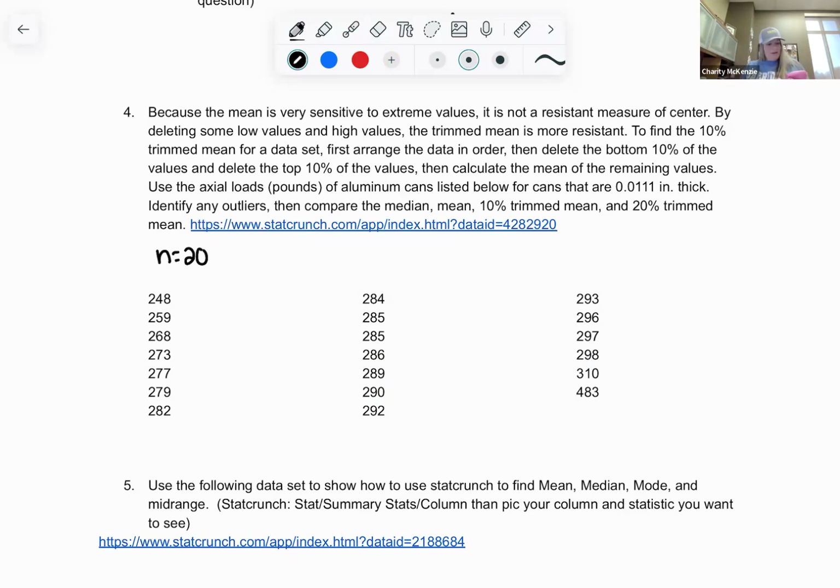And if I get out my calculator and I take 20 and I times it by 10%, right? Write that down for you. So 20 times 10% gives me 2. How many data values should I be deleting off the top and bottom to trim 10%? 2. 10% is 2. So we have 20 data values. I need to trim 2 off the top and bottom. But my data is not in order, and I don't want to put it in order. So I'm going to click into StatCrunch.